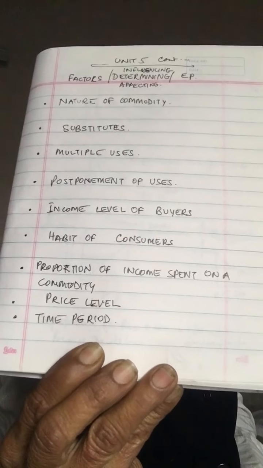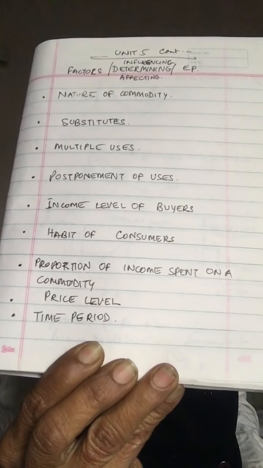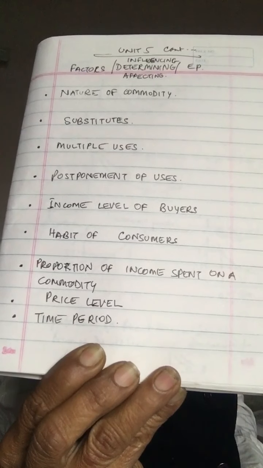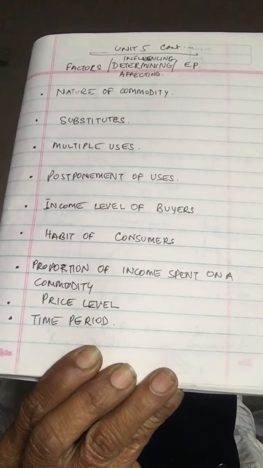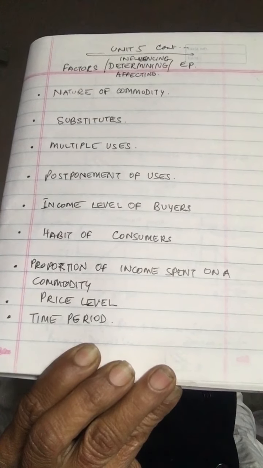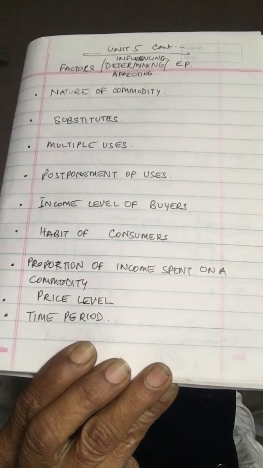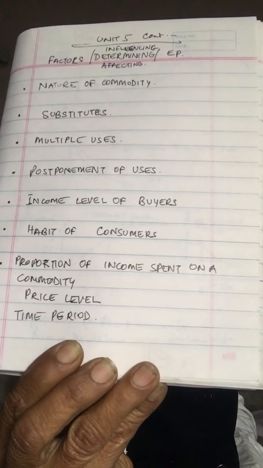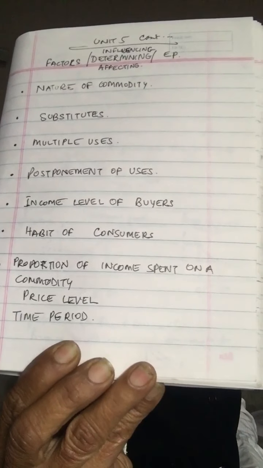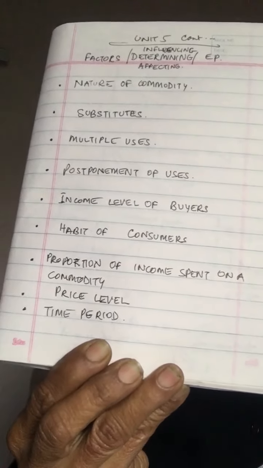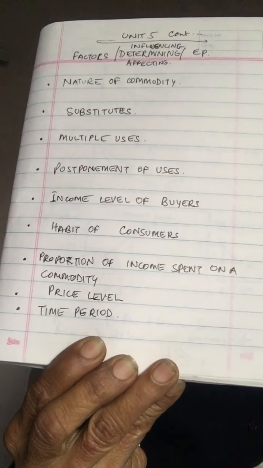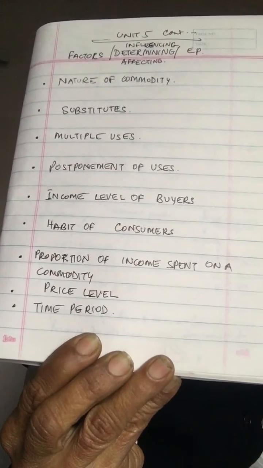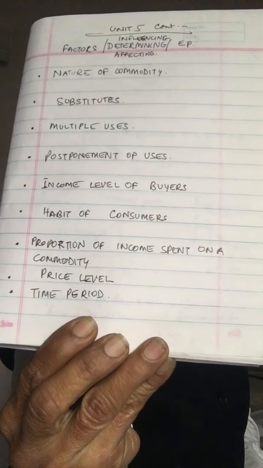Now let's talk about substitutes. Demand for goods which have close substitutes is relatively more elastic. Why? Because you can easily change to another substitute good. If the price of one substitute good becomes dearer, you can easily go in for the other substitute.